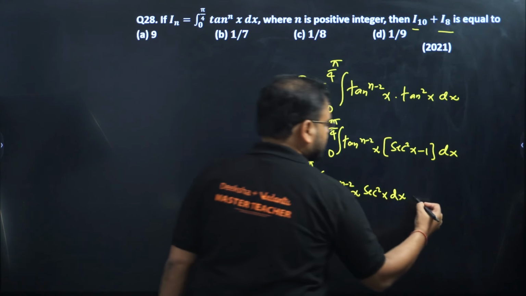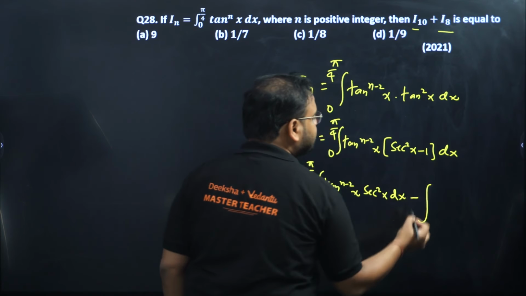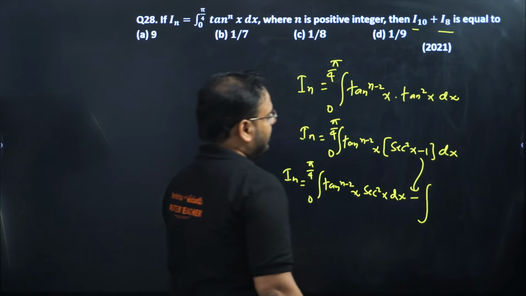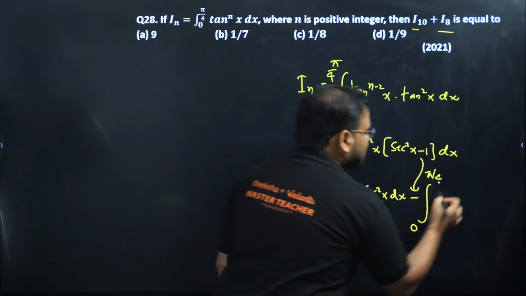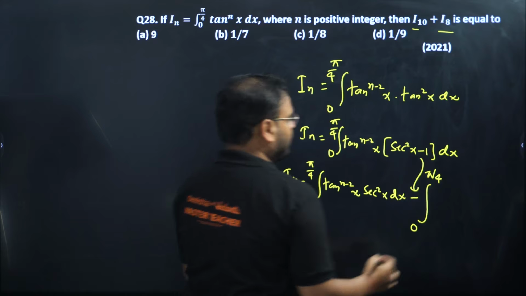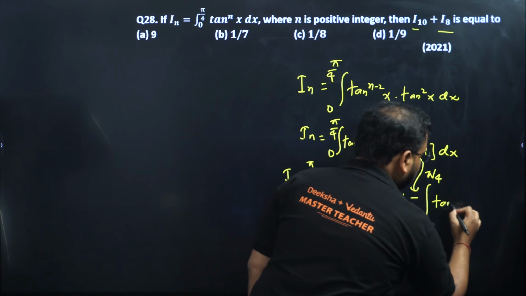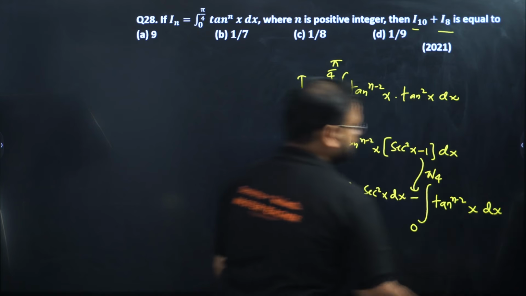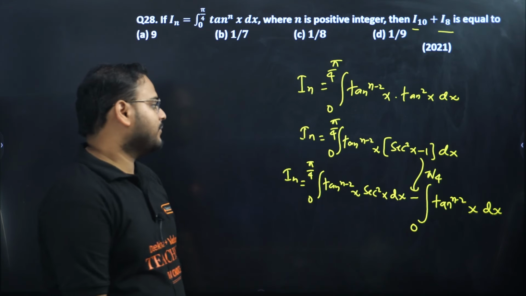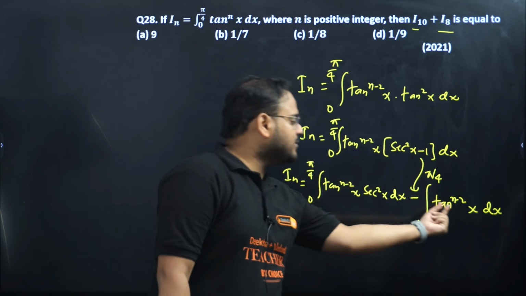Now second integration, minus sign will come because of this minus sign. From here you check, and I get integration from where to where? The same limit, 0 to pi by 4. This time I have to multiply this to only minus 1. So I get tan^(n-2) x dx. Clear? Multiplying this part into minus 1 will give me only this.